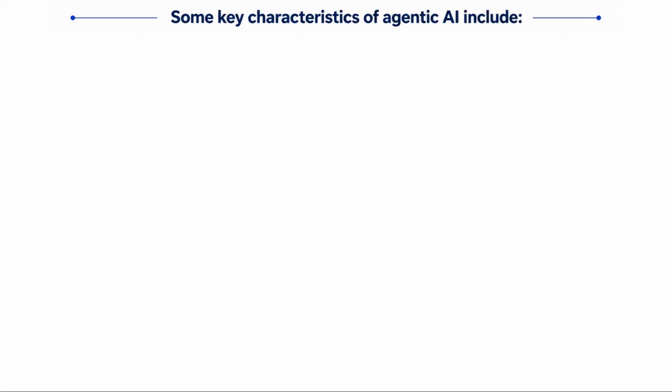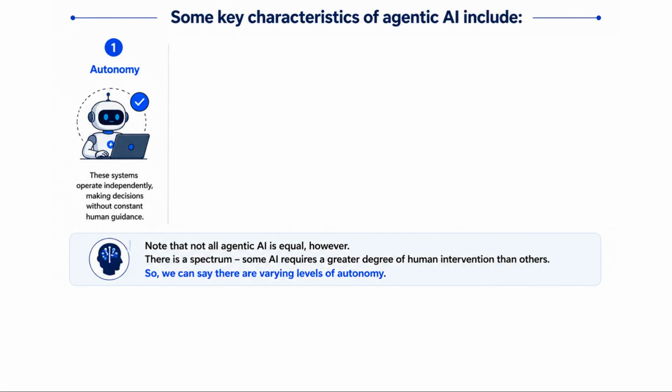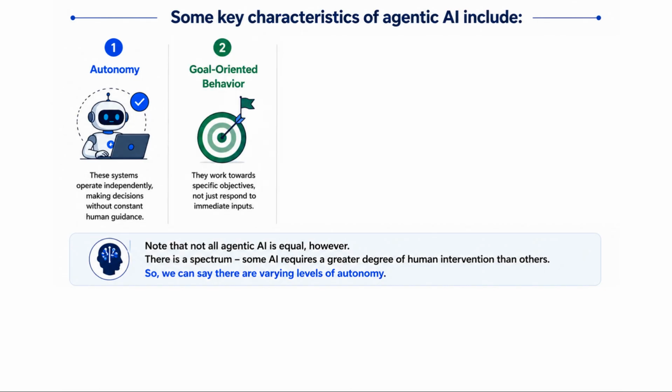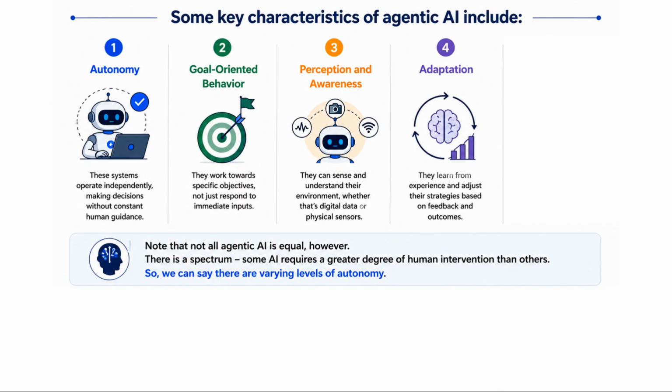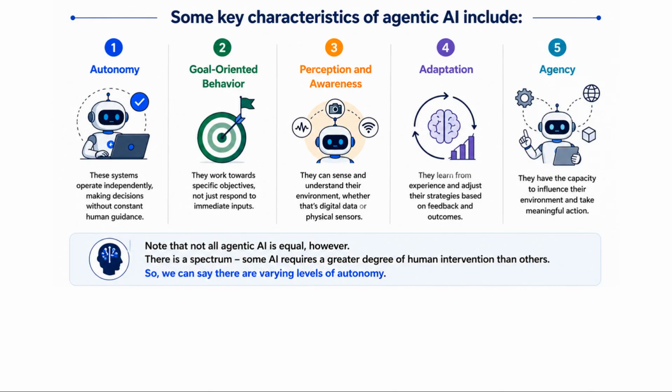Some key characteristics of agentic AI include autonomy. These systems operate independently, making decisions without constant human guidance. Goal orientation. They work towards specific objectives, not just respond to immediate inputs. Perception or awareness. They can sense and understand their environment, whether that's digital data or physical sensors. Adaptability or learning. They learn from experience and adjust their strategies based on feedback and outcomes. And agency. They have the capacity to influence their environment and take meaningful action.